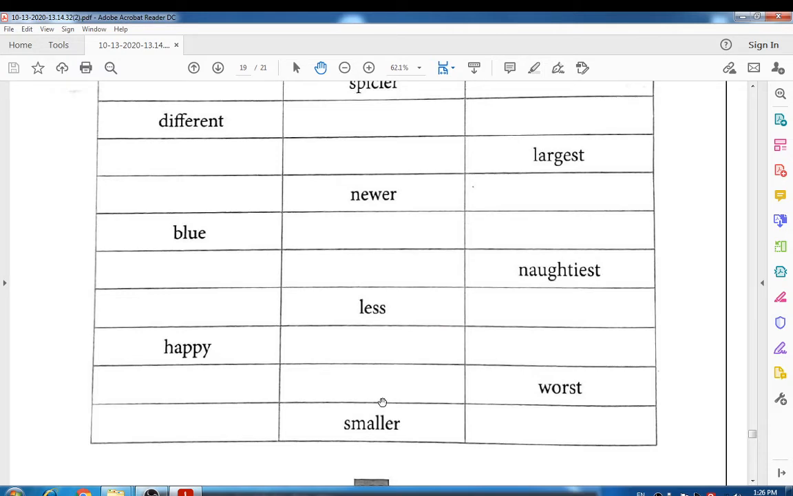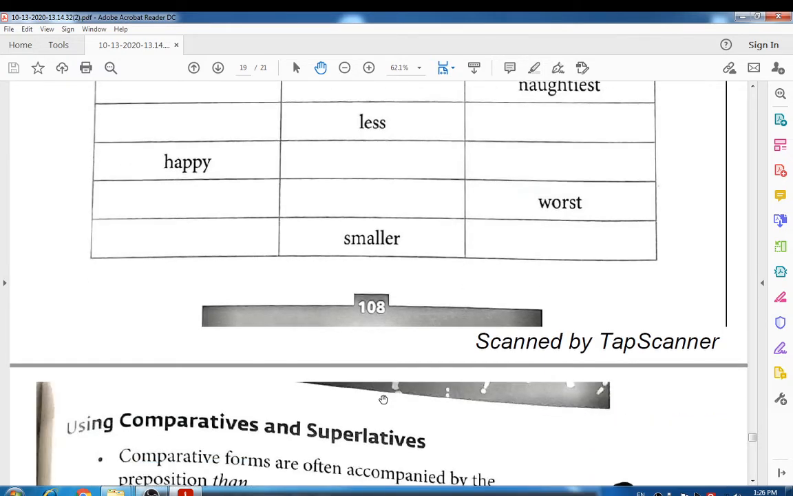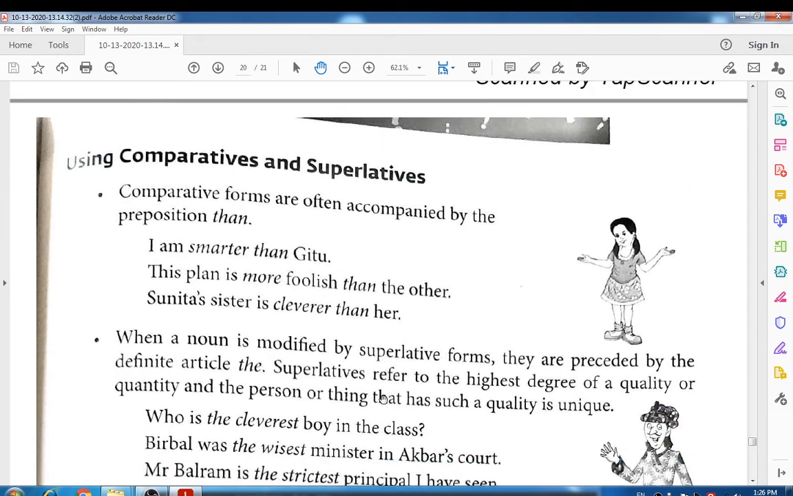Okay students, let's move toward the next part of the session, using comparatives and superlatives. Comparative forms are often accompanied by the preposition than. Students, many times you can see that when there is a comparative form, it will often be accompanied with than. Let's see these examples. I am smarter than Jitu.